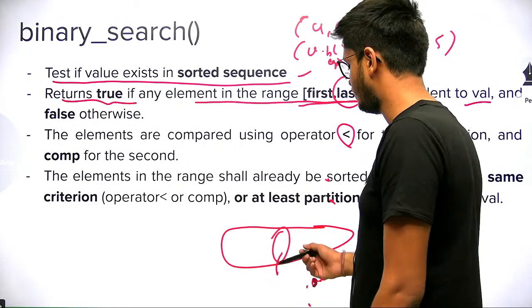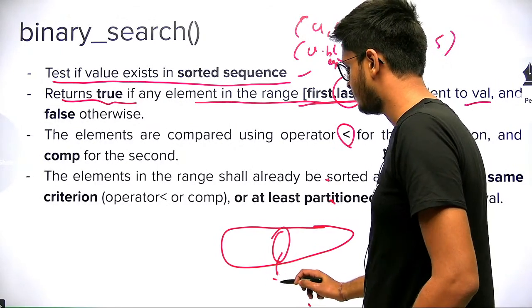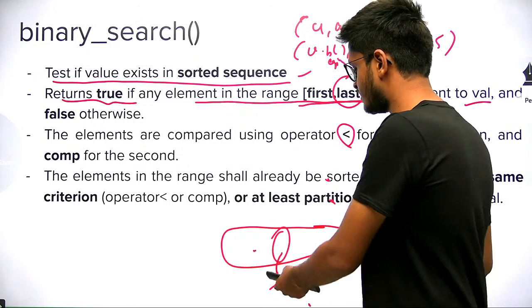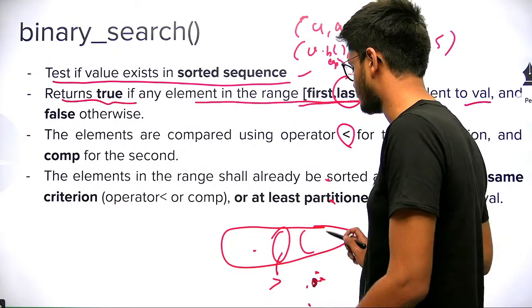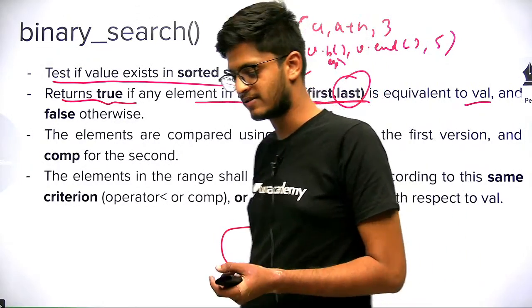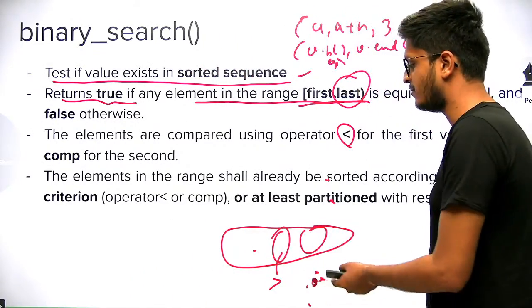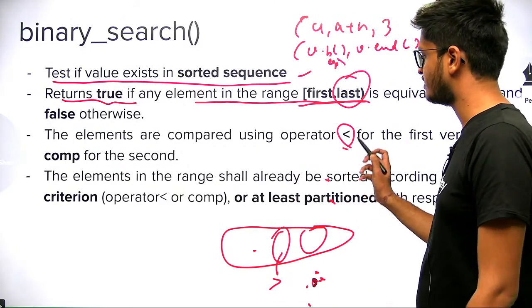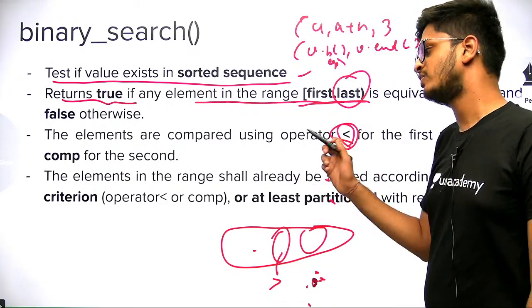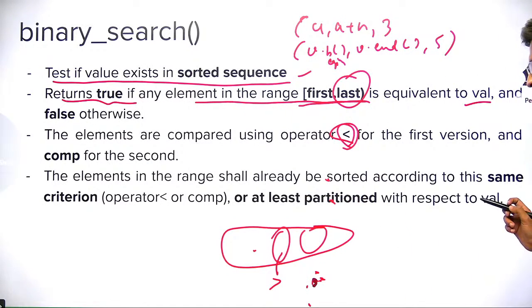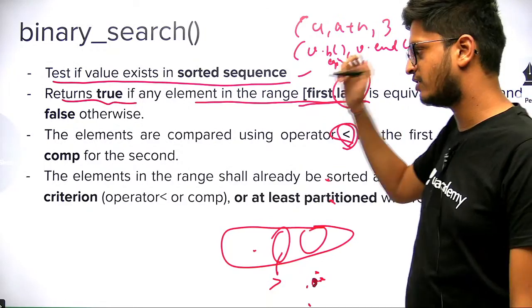If the middle value is greater than what you are searching for, it will search the left side, and if the middle value is less than what you are searching for, it will search the right side, and so on. So it requires comparison. For this comparison, if you are using the first syntax, the less than operator will be used, and if you are using the second syntax,